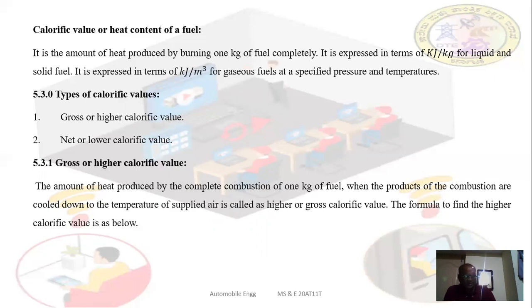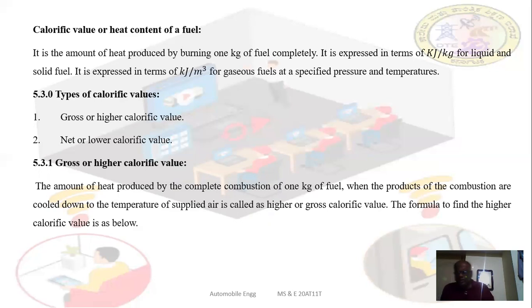Whether it is the calorific value of a solid, a liquid or a gas, the definition may be constructed like this, because solid fuels are measured in kg, while liquid and gaseous fuels are measured in cubic meters.